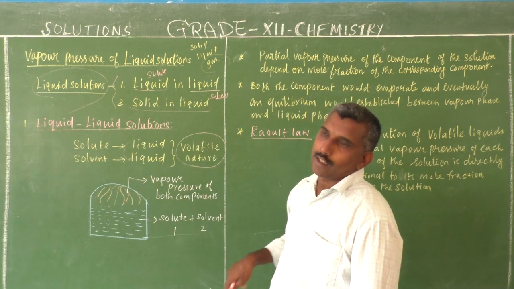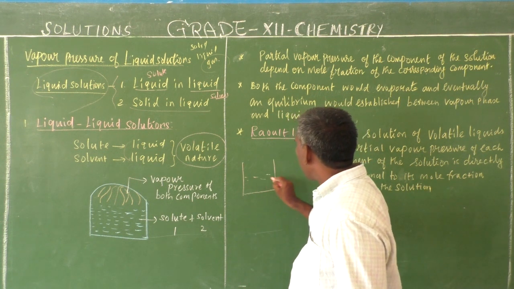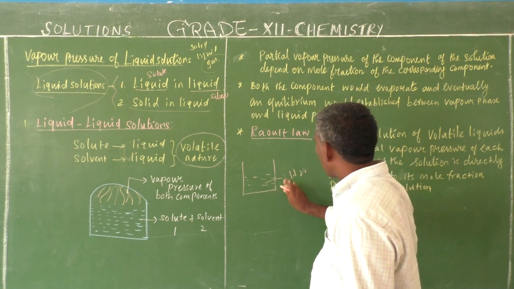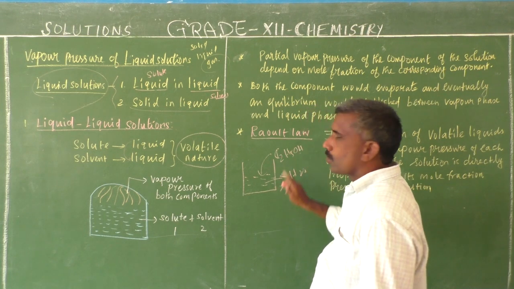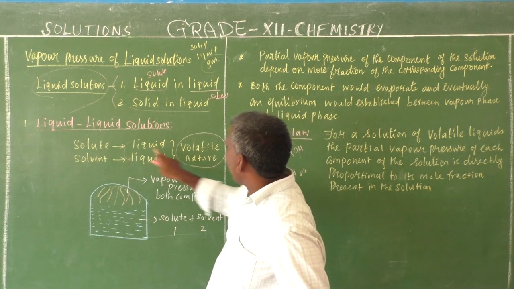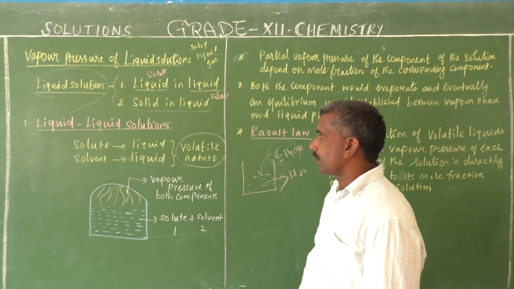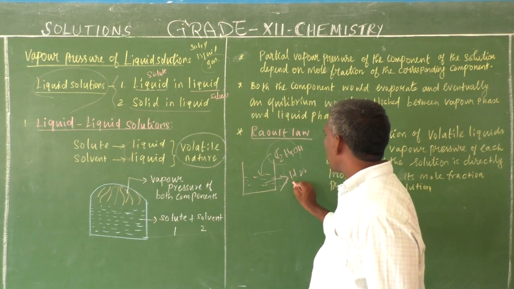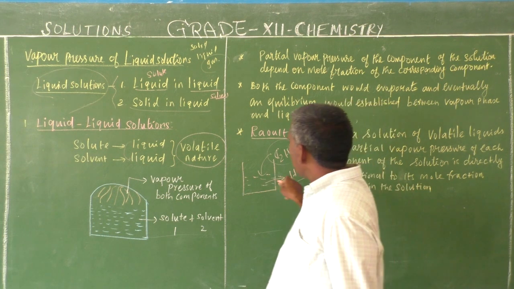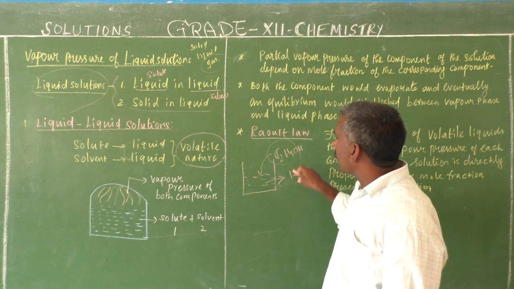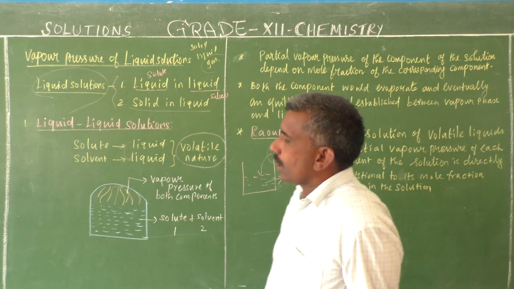For example, ethanol dissolving in water. Water is the solvent. Ethanol, C2H5OH, is the solute. The solute is a liquid, and ethanol is of volatile nature. The solvent is also a liquid; water is the solvent, and this is also volatile. So the solute and solvent are both liquids of volatile nature.